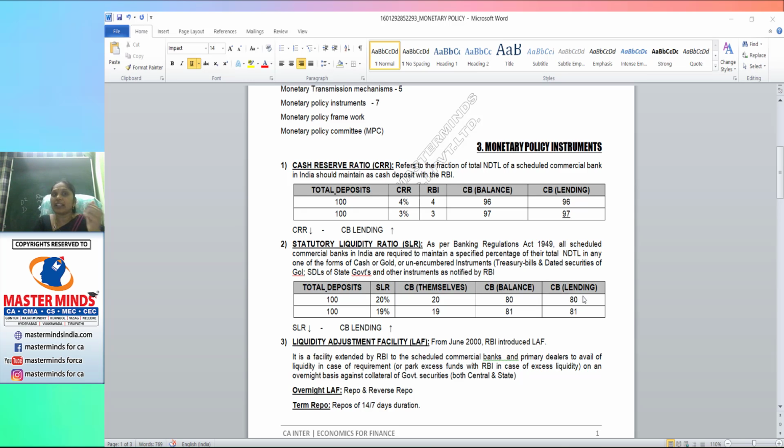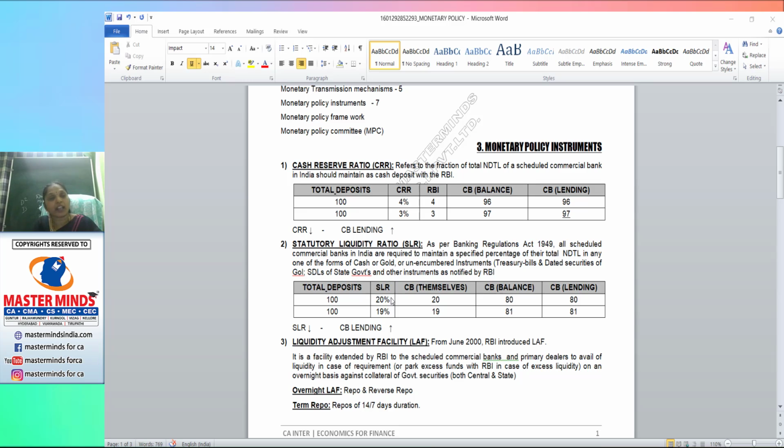If any change occurs in this, let us treat the same 100 rupees of deposits. Suppose the Reserve Bank of India, as the central bank, reduces the SLR from 20% to 19%. What happens? The commercial banks have to keep with themselves just 19 rupees, their balance increases to 21 rupees, and their lending also increases to 81 rupees.